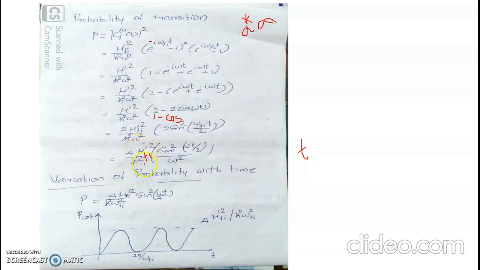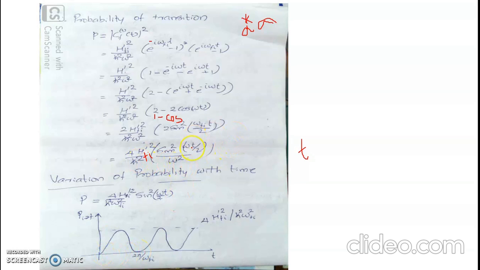These are constants, h prime square by h cross square, and this constant line is shown here. That happens to be the peak value of this transition, and the time dependence is in terms of sin square. Sin square will resemble a sine curve with positive values, in the positive quadrant. So the variation will follow a square sinusoidal variation, with the peak value of transition oscillating between 4 h prime square by h cross square omega square and 0.